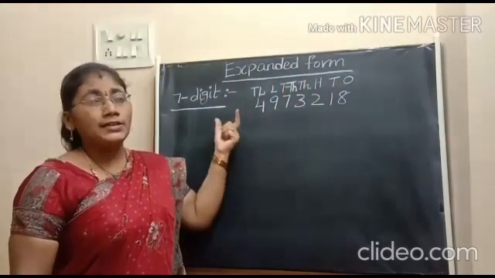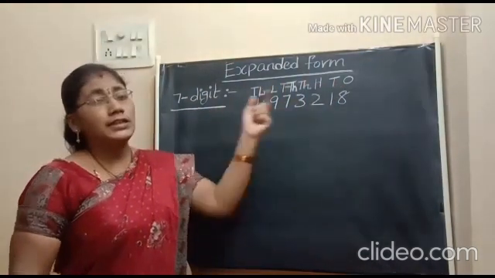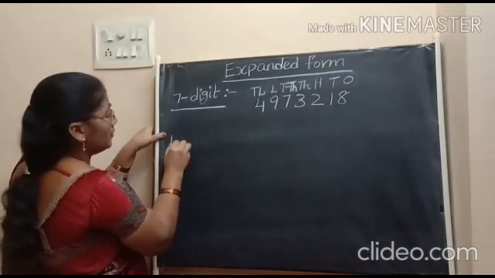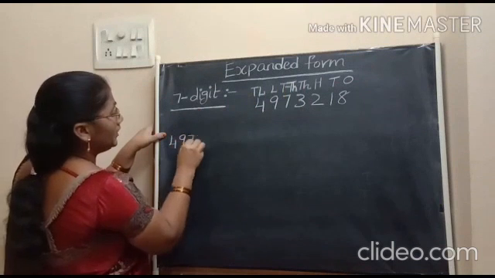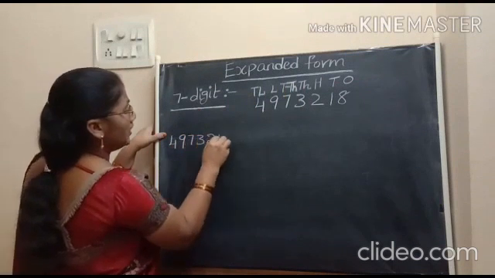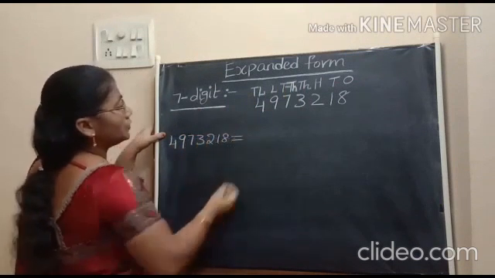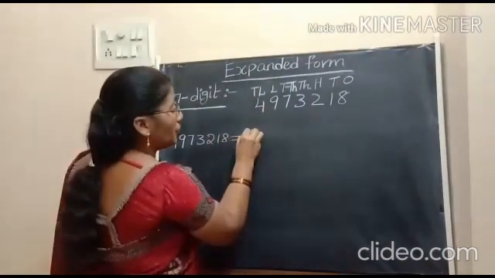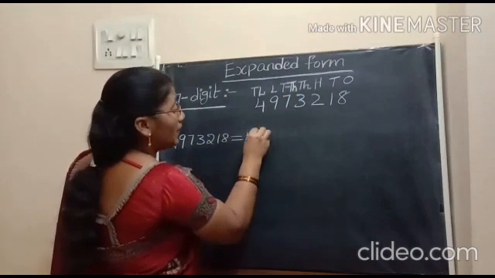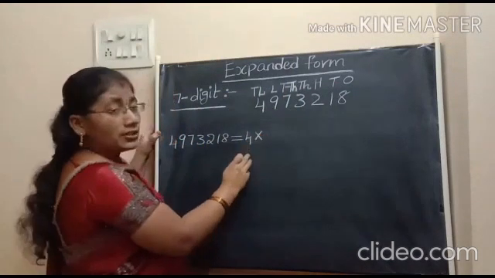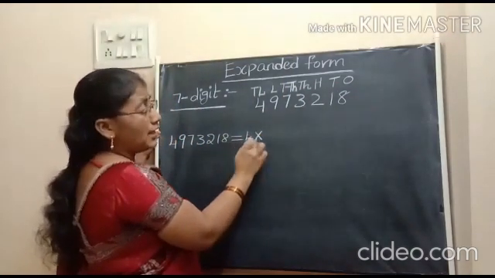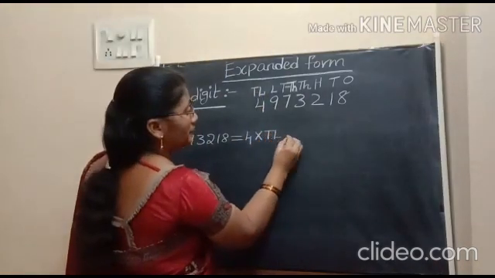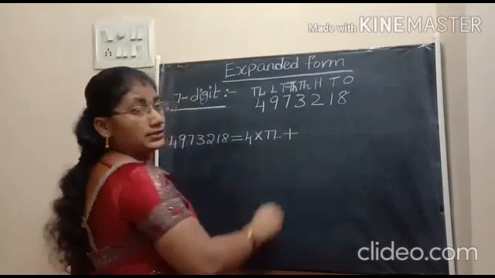Let us write the place values of these digits. First write the number: 49,73,218 is equal to, here we have 4 10 lakhs. So, to take place value, we should write the product of face value and its place. Its place is TL, means 10 lakh.